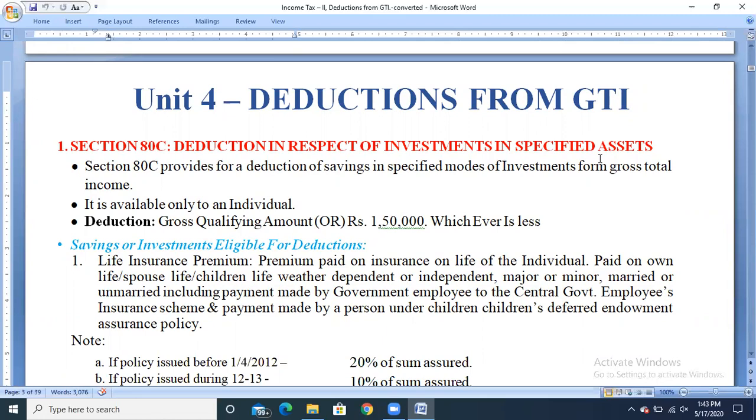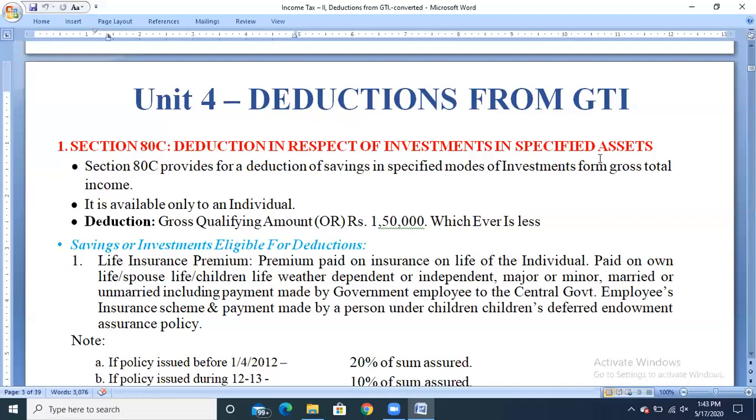So be careful. For the 2 marks question, we need to mention any two assets which are eligible to claim the deduction under section 80C. Section 80C mainly deals with any investment made by the individual, that is the assessee, in any specified assets, specified securities or investments.